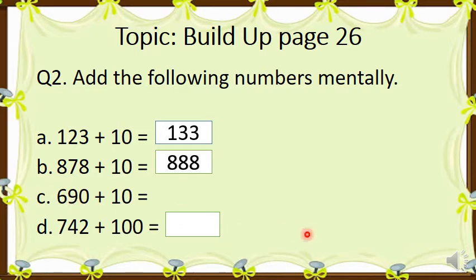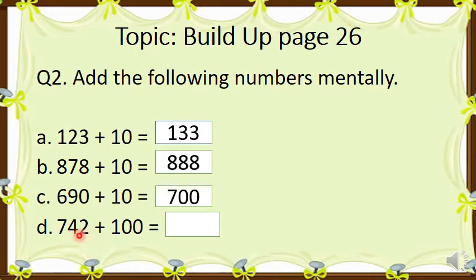So the answer we get is 700. Now, till now we were just adding tens, but now we have to add hundreds as well. You can see these two are 3-digit numbers. Both of them are 3-digit numbers. Now how will we add it? We will just simply add this, the zeros, the numbers will be the same.